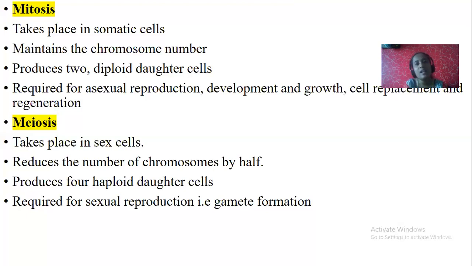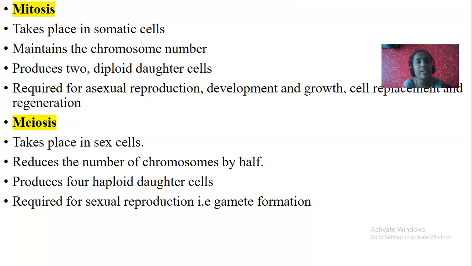I will tell you how it is. Our body cells possess 46 chromosomes. Even testis cells and ovarian cells possess 46 chromosomes. But the type of cell division is meiosis. It is reductional division. Here one cell produces four daughter cells, and each cell possesses only 23 chromosomes instead of 46.